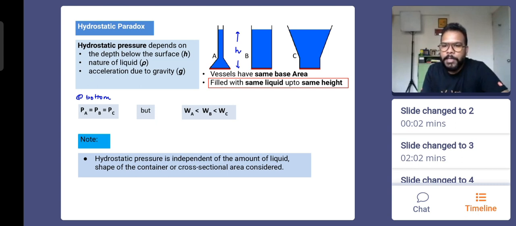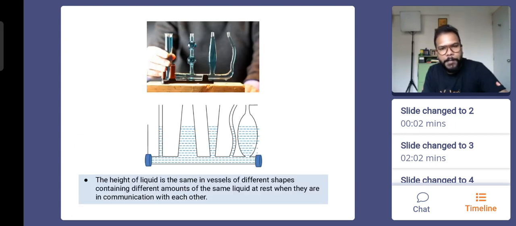Everyone, can you keep this in mind? Can you remember? It's a very important point to remember because many questions will be and have already been done on this point. Independent of the weight, and you definitely have to fill the same liquid, obviously, in the different containers.